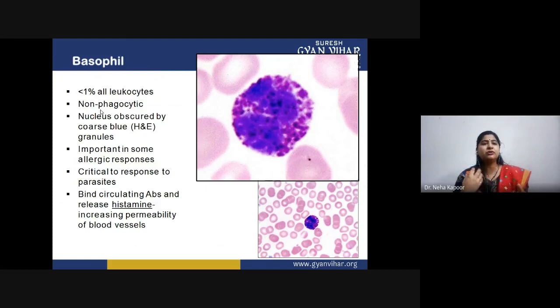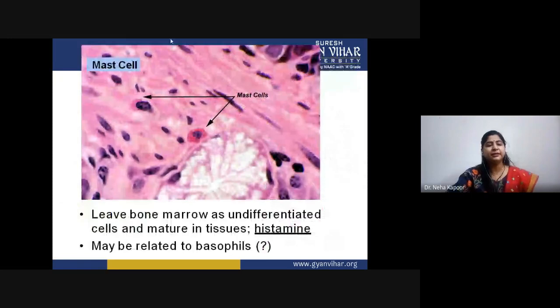Whenever some allergy is there or some hypersensitivity reaction is triggered, the basophil count will increase abruptly. And a critical response comes if some parasitic infection is there, because the main role is that they will bind the circulating antibodies and trigger the release of a molecule known as histamine. And that histamine is responsible for increasing vascular permeability of blood vessels. These are mast cells, which after staining look like this, and they will release histamine.